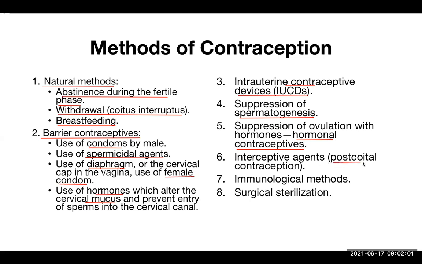Then post-coital contraception, also known as emergency contraception. The coitus has already occurred, and unprotected sex has occurred, so there is a chance of getting pregnant. Now, how to stop the lady from getting pregnant? This is post-coital contraception. Some of the immunological methods are still under study, still under research. And if they are successful, then it is very easy for the couple. And the last one is surgical sterilization. That is the permanent type, tubectomy and vasectomy.